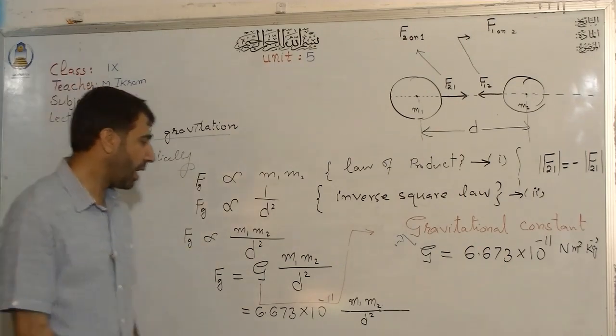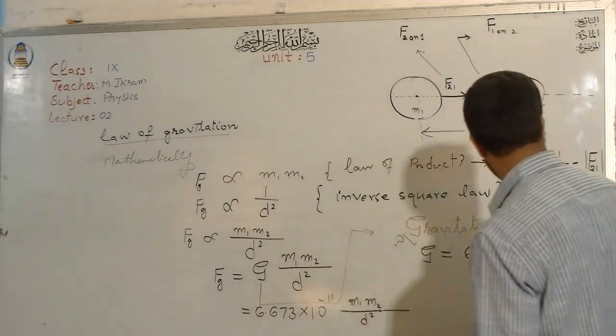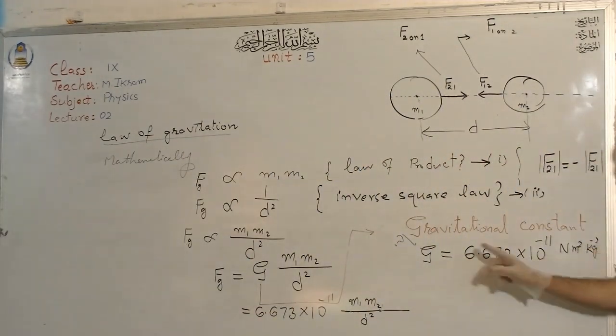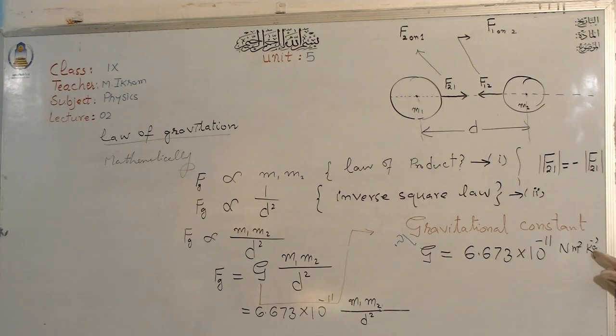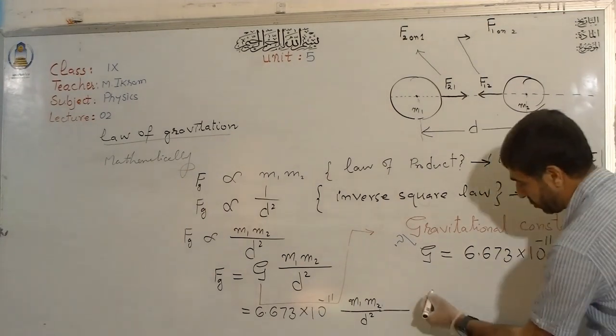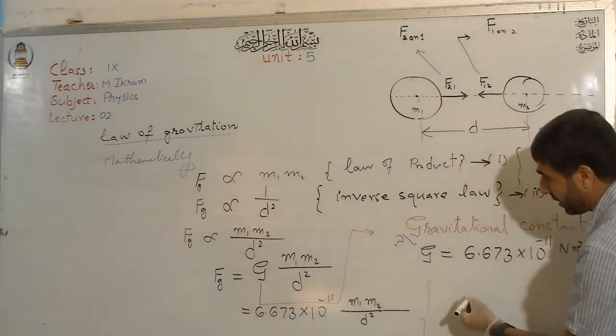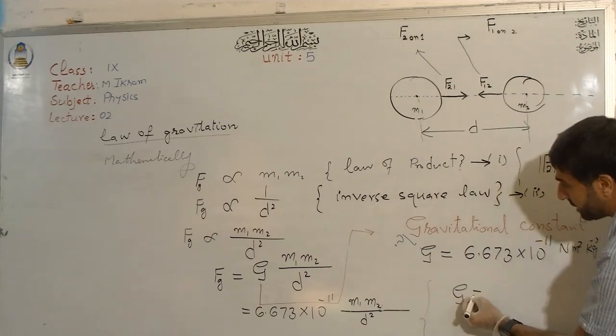Second, how to work out why the unit of the gravitational constant is Newton meter square per kilogram square. If you look here, how can I manage this G?